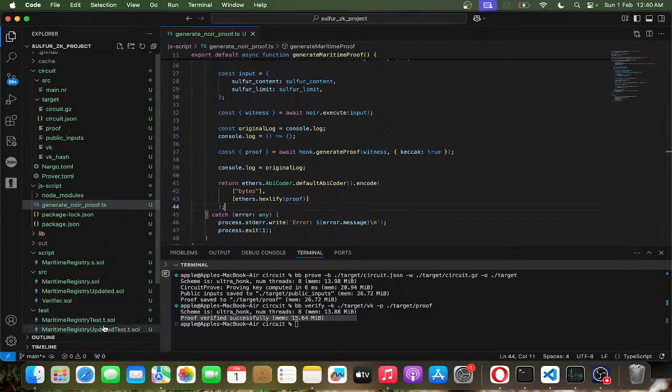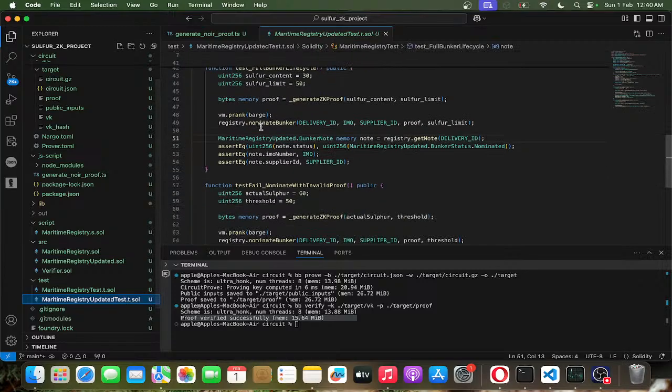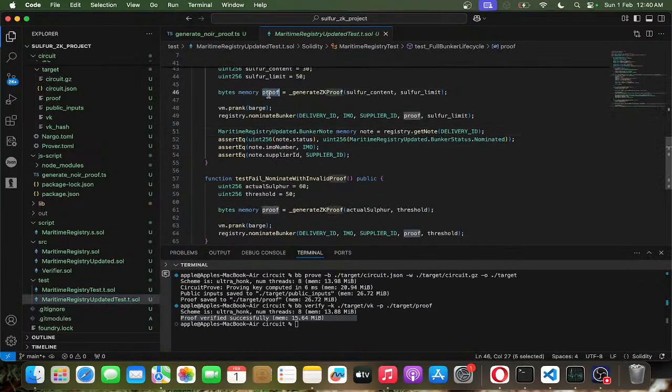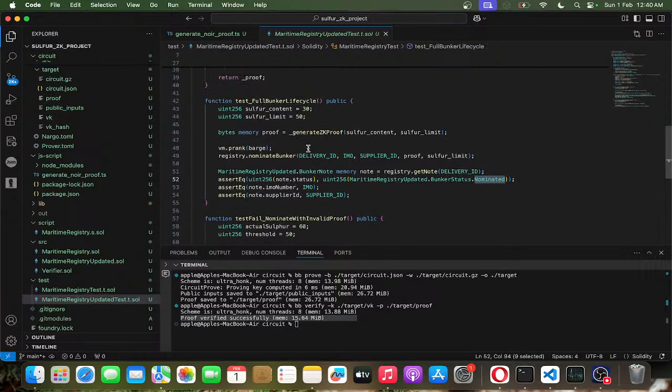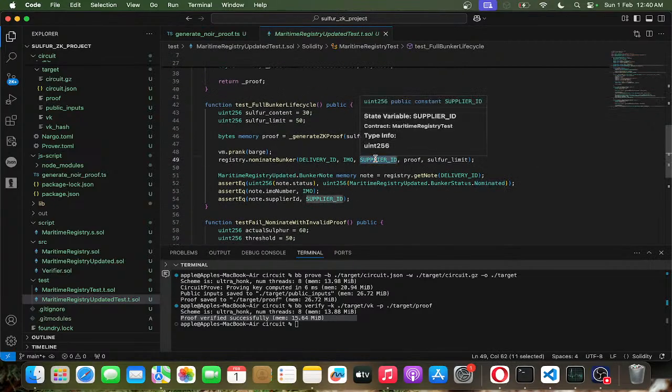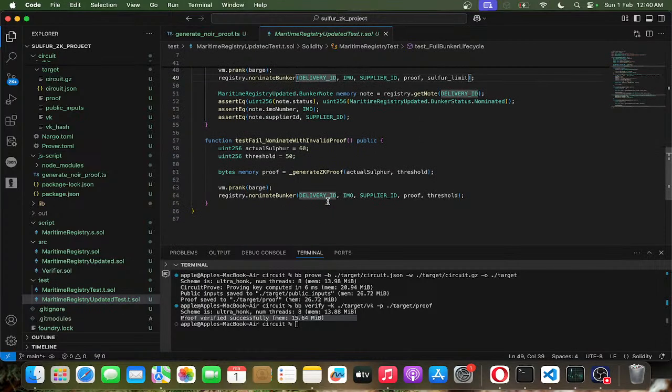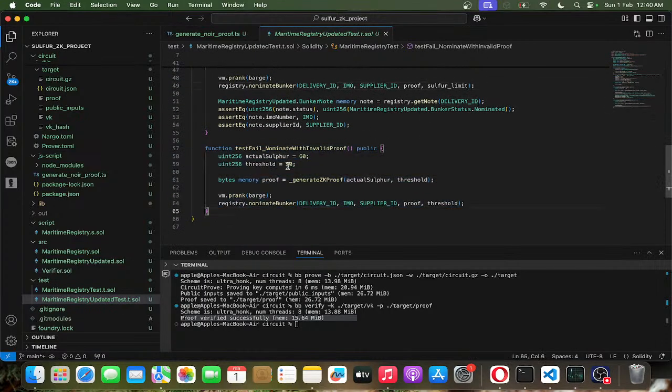So if I want, I could also show you the test script. As I said before, we get the proof and then we run this and check the after state. Once this function is updated, we get the node using the getNode. It's a getter function, and we check if the state has been updated to the nominator, and also we check the IMO and the supplier ID. If you want, we can also check the nomination. Actually, delivery ID is the input.